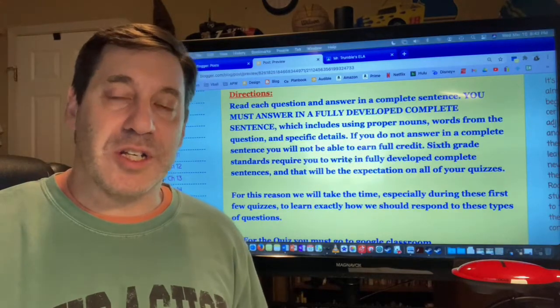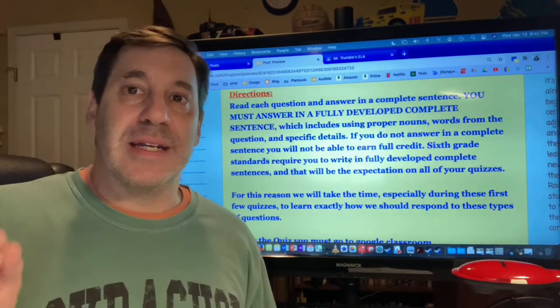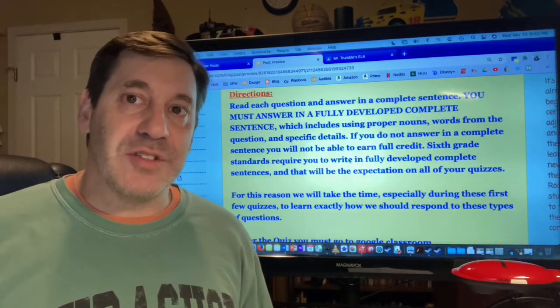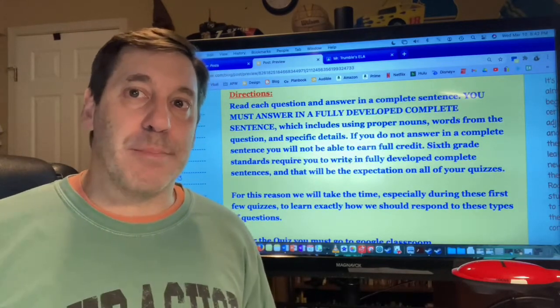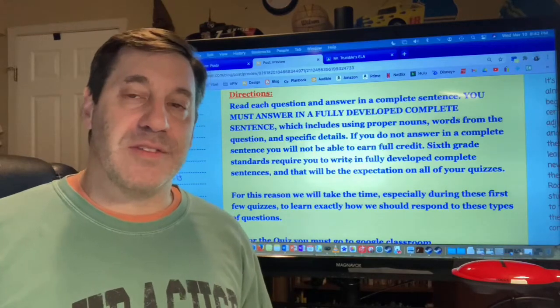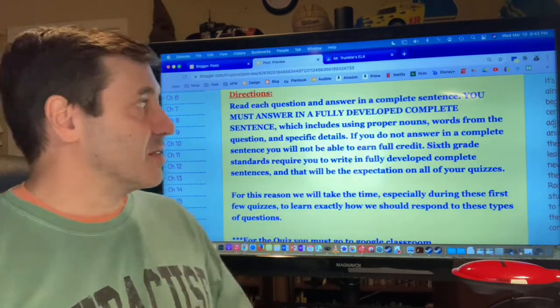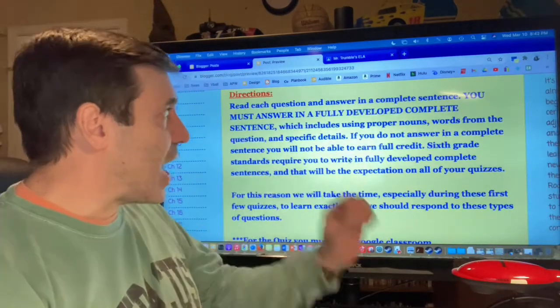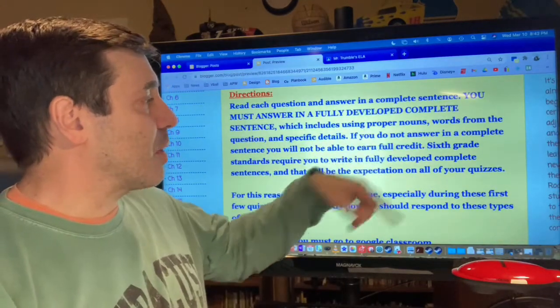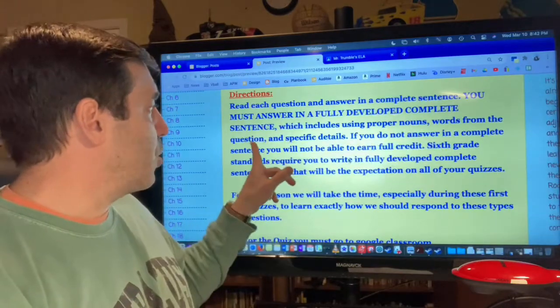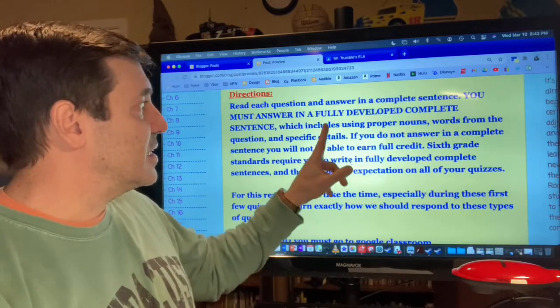All right, if the question is, how do Ron and Harry get to Hogwarts? And your answer is a flying car, okay, that answer will not be scored. You must write your answer as a complete sentence, okay? And that's what it says here. They have to be fully developed complete sentences, which include using proper nouns, words from the question, and specific details.